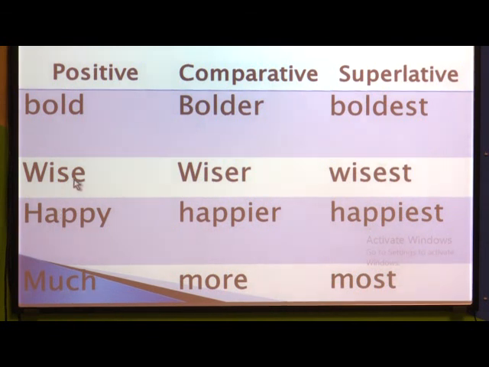So, first one, wise. Okay. Rajesh is a wise boy. Ramesh is wiser than Rajesh. Rashmi is the wisest in the class. Understood? Rashmi is the wisest in the class.